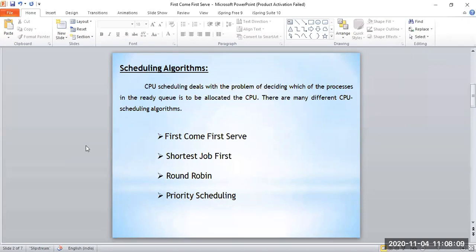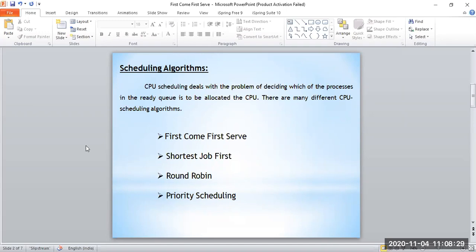The main aim of these algorithms is to decide which process should be executed first, or which process should be allocated the CPU. You know that the CPU processes all the programs or processes which are there in the ready queue, isn't it?